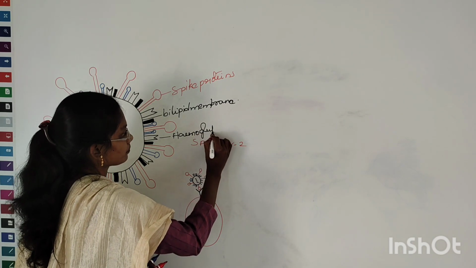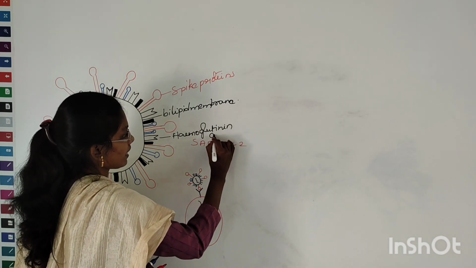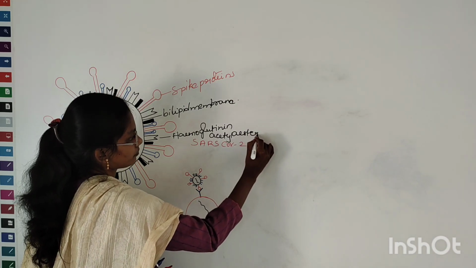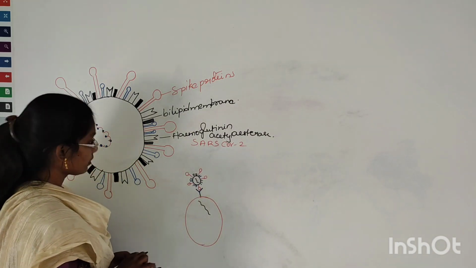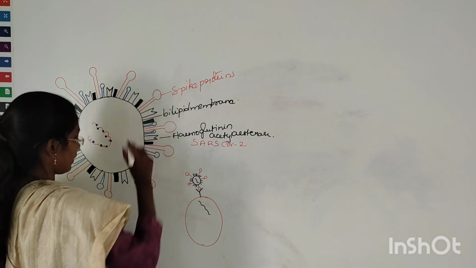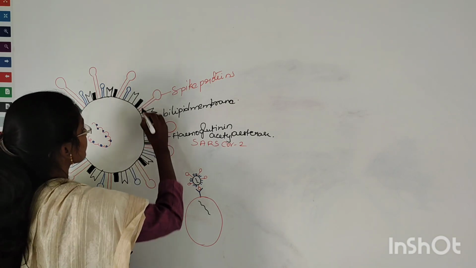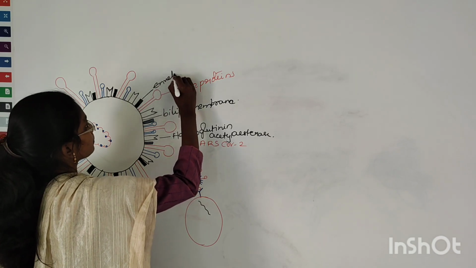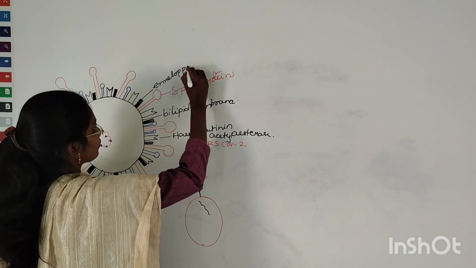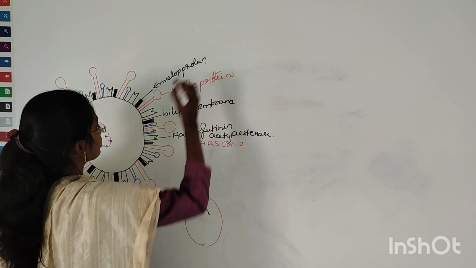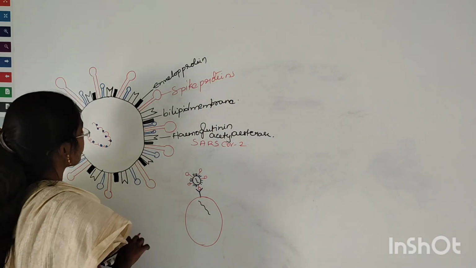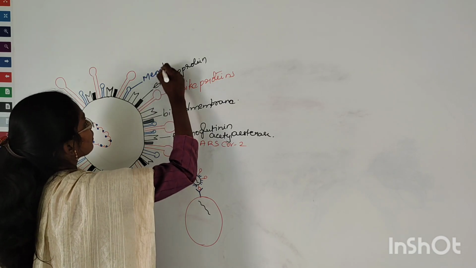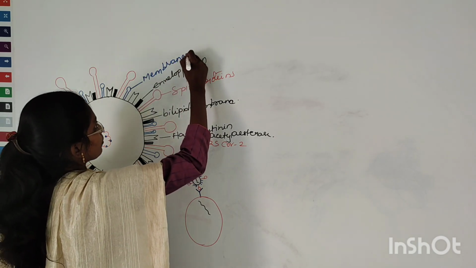So again, the next structure we have here is hemagglutinin acetylesterases, and together with another important protein called envelope protein, and here there is another structure which is called membrane protein.